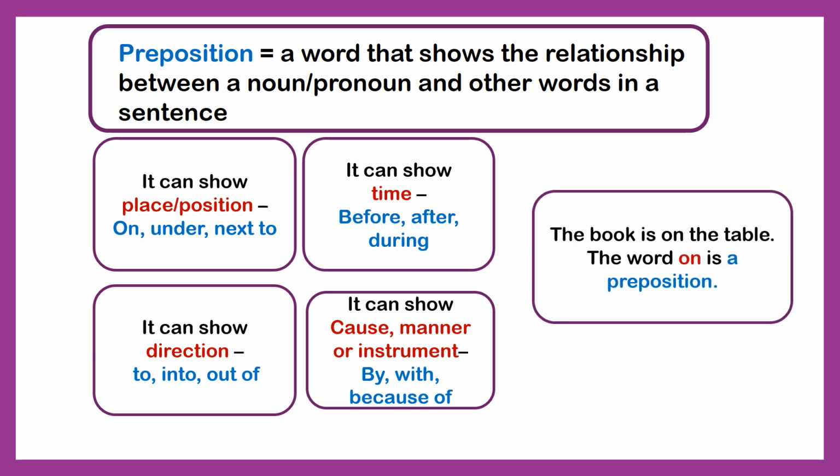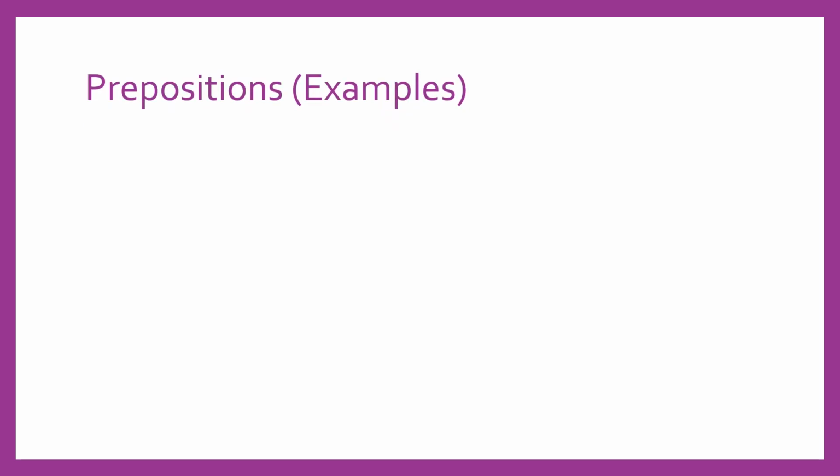Let's have a look at the example. The book is on the table. The word on is a preposition. It's showing the place or position of the book. Prepositions usually come before a noun or pronoun. Together they form a group of words called a prepositional phrase. Okay, let's have a look at some more examples. I have included them because we have a lot of prepositions, so I thought it would be a nice idea to go through some examples with me.